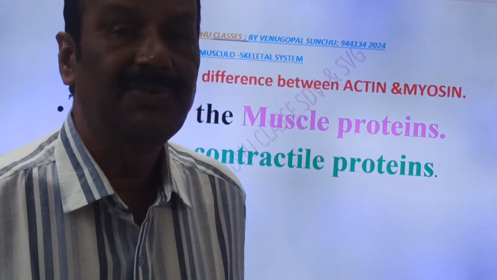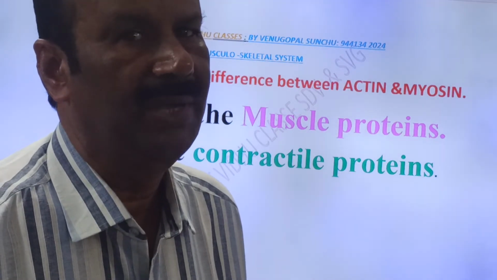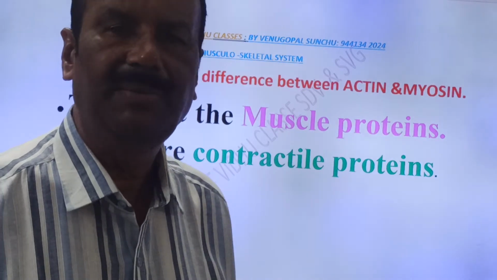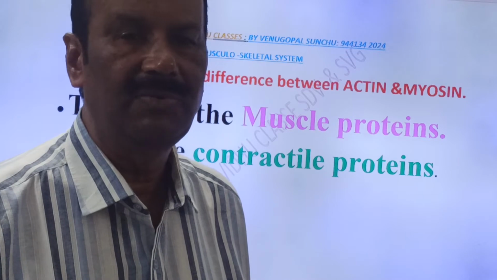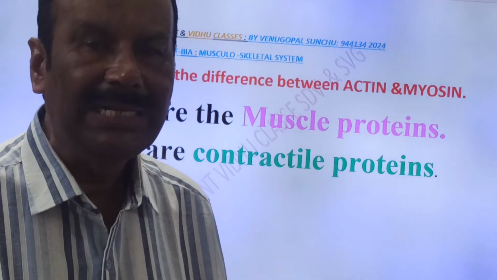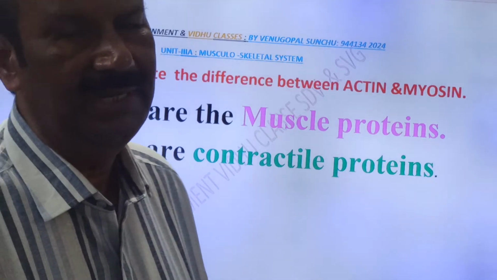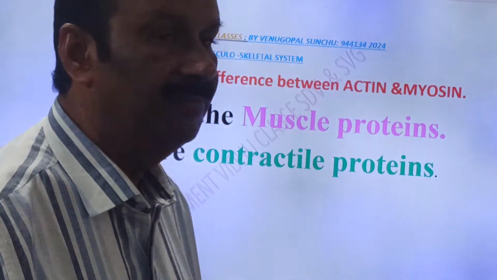If you see the structure, a skeletal muscle is made up of a number of myocytes. These myocytes have some filaments. These filaments are made up of proteins. Those proteins are called muscle proteins. The main muscle proteins are actin and myosin, friends. Actin and myosin are proteins present in the muscle, friends. So these are muscle proteins.